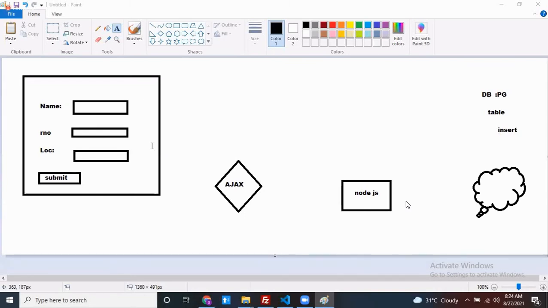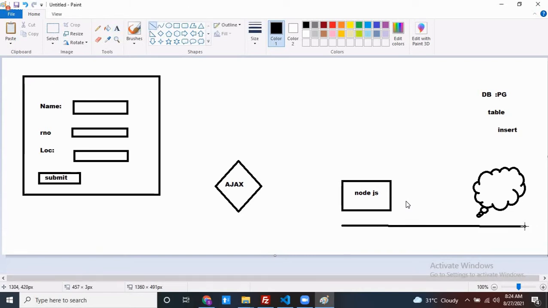Okay then. Now first tell me, this part is completed. This part, Ajax, is already there. With Node.js, we have to create one more Node application with PostgreSQL, or we can use an Oracle database. Any one of the databases we can use. The database and Node.js part we'll see in tomorrow's class.